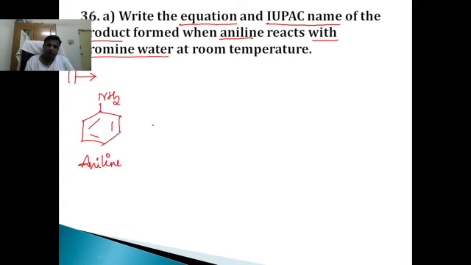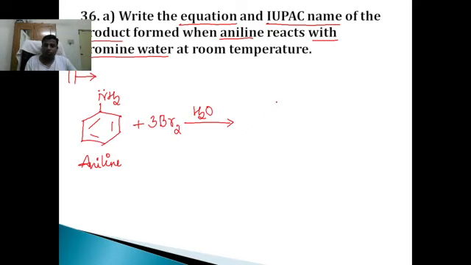Aniline reacts with bromine water. What does it form? We know the amino group attached to the benzene ring is both ortho and para directing.